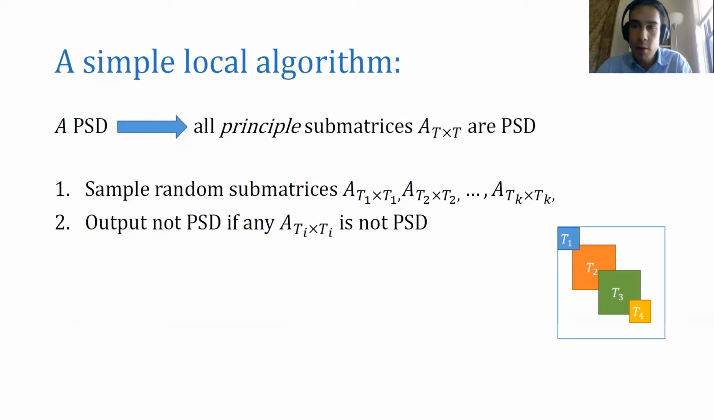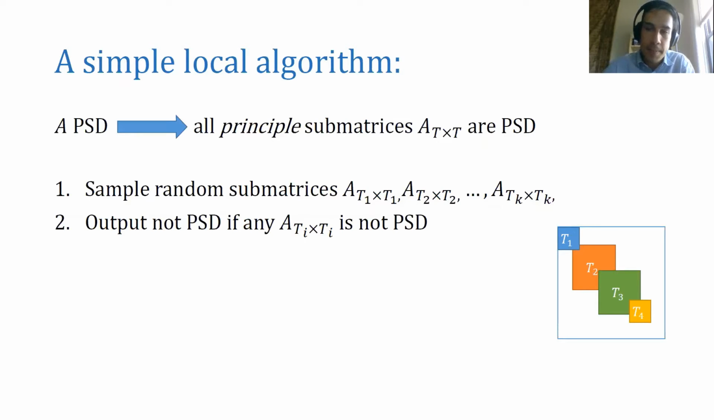But for the purpose of this local algorithms talk, I want to start with a local algorithm that we can keep in mind for the entirety of the talk. And this is as follows. We already recalled that if A is a PSD matrix, then all of its principal submatrices are PSD. So a simple algorithm for testing PSD-ness is to sample a collection of random principal submatrices, and check if any of them are not PSD. If any of them fail to be PSD, we immediately know that A is not PSD, and we can return not PSD.